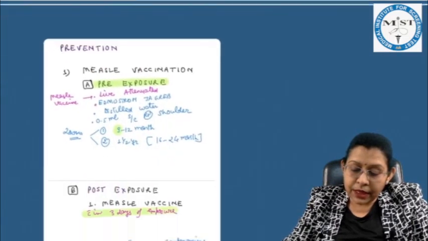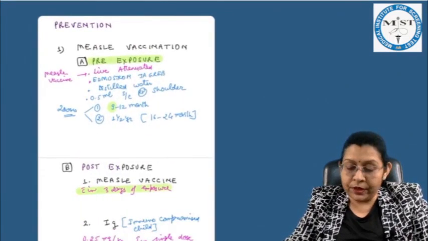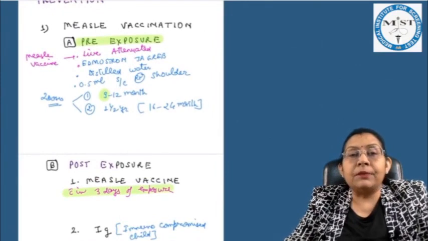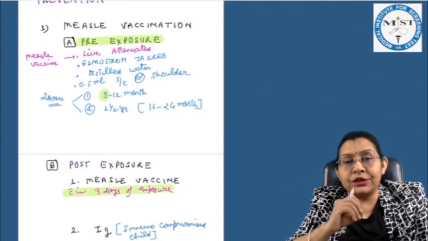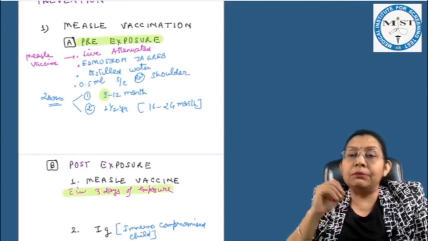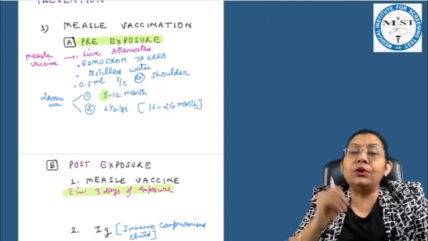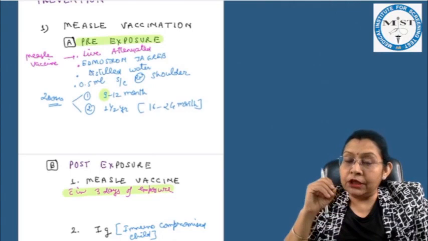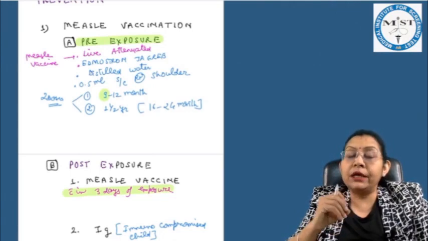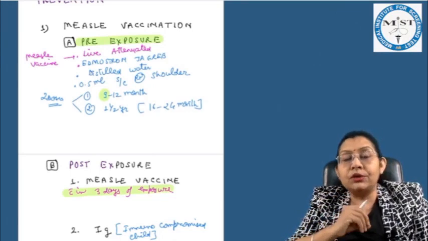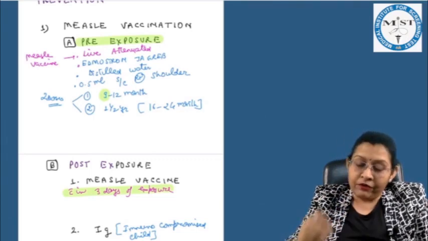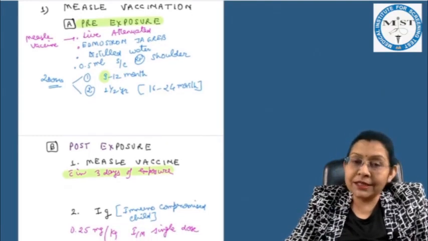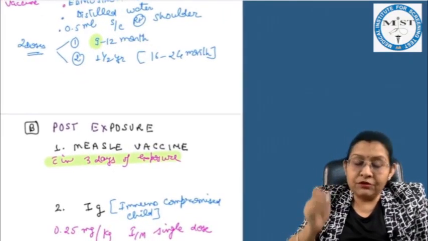And this concept again we had clearly discussed in our live lectures as well as online classes and mobile applications, that whenever we are giving measles vaccination, it can be pre-exposure, meaning before the exposure of a child to an affected individual, we give the measles vaccine as per the routine schedule in 2 doses. The first dose we give at 9 to 12 months, and the second dose we give at 1.5 years.